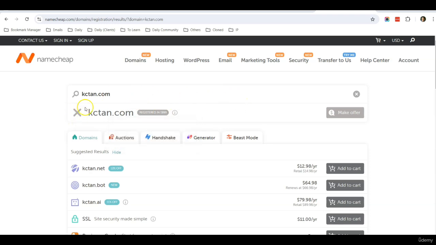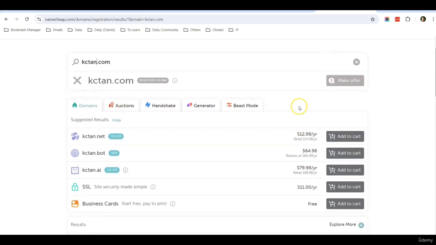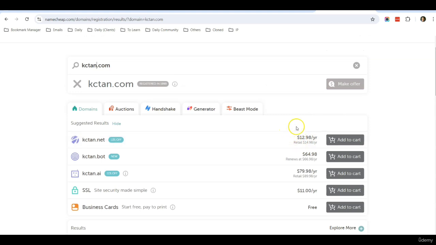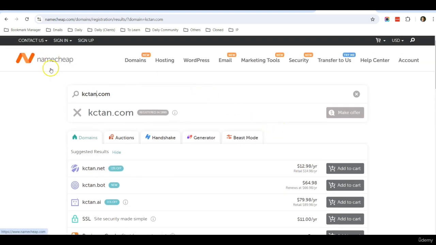So what you can do is search for another name and type in another name right here and then search again. Once you find an available name, you can register, and every year you need to pay about $13 per year to keep your domain name live. So the domain name is the first thing that you need to have in order to have a live website. I'll share with you more about web hosting in the next lesson.